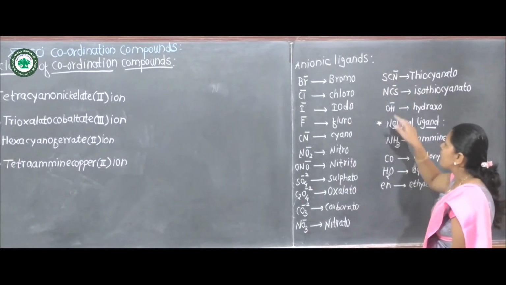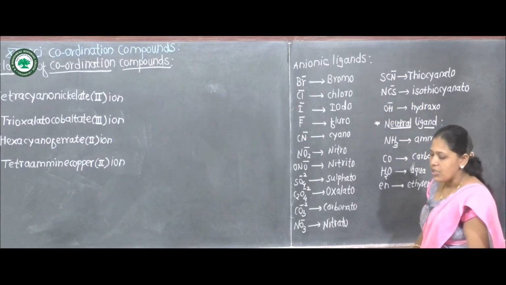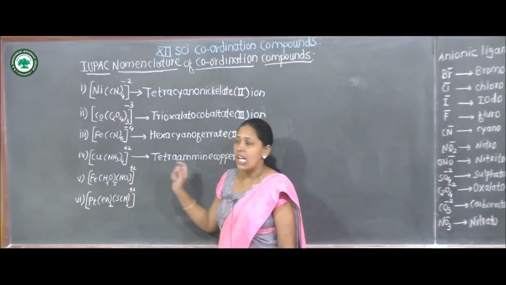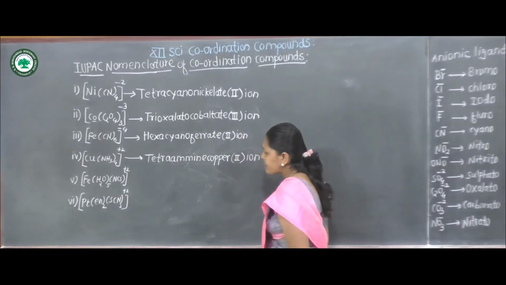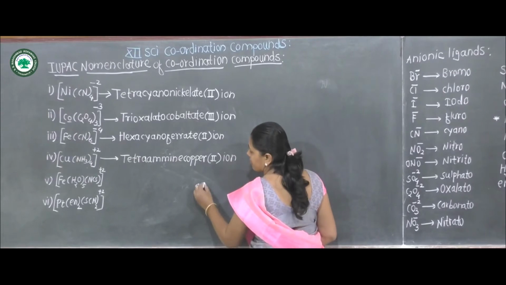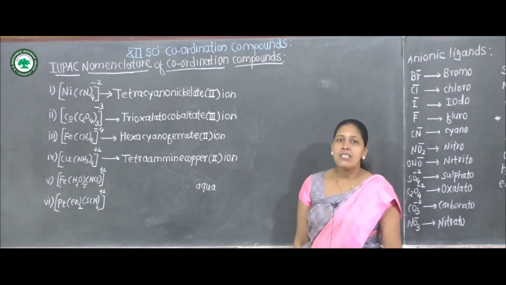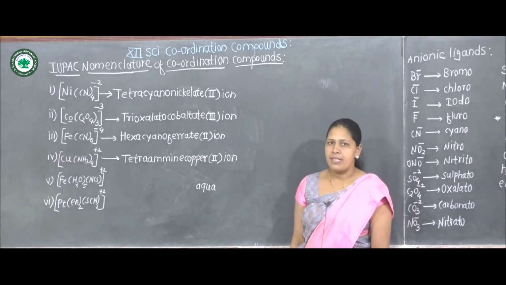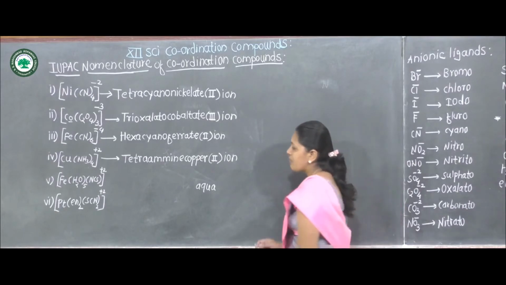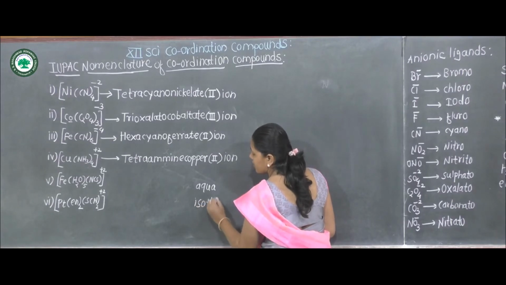If it is attached by nitrogen, it is called isothiocyanato. Therefore in this example it is not thiocyanato, it is isothiocyanato. With isothiocyanato and aqua, there are 2 types of ligand because this complex is a heteroleptic complex. Two different types of ligands are attached to the central metal ion: one is aqua and another is isothiocyanato.